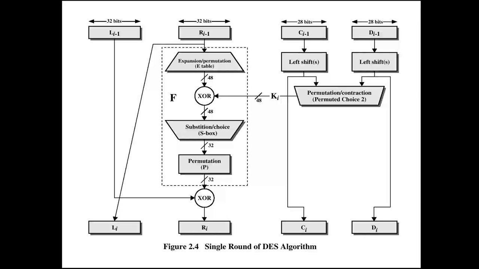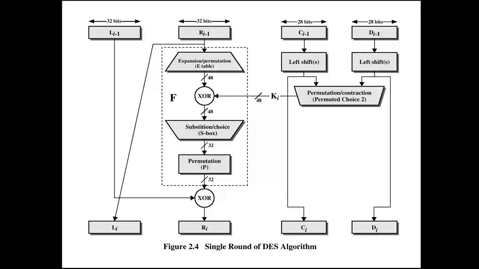There are two parts of the plain text. The left part we take, and with the permutation of the right part we XOR it with the left part, and whatever we get is the right part, which is 32-bit. The earlier right part, the same thing, we put as the left part. So this is for round 1.